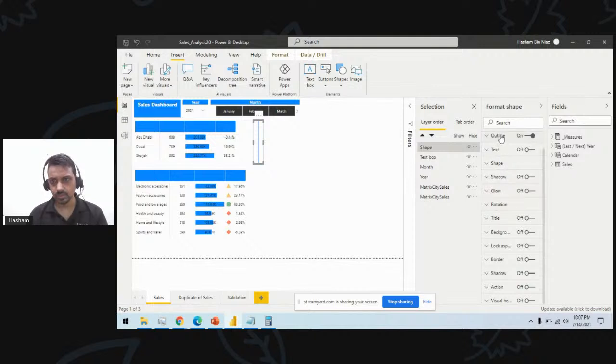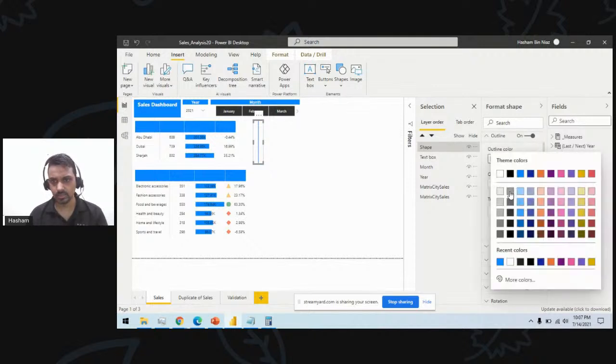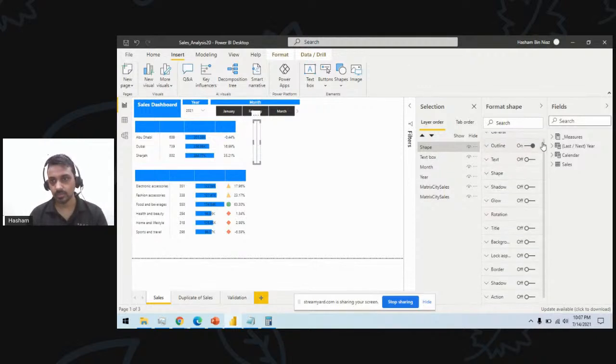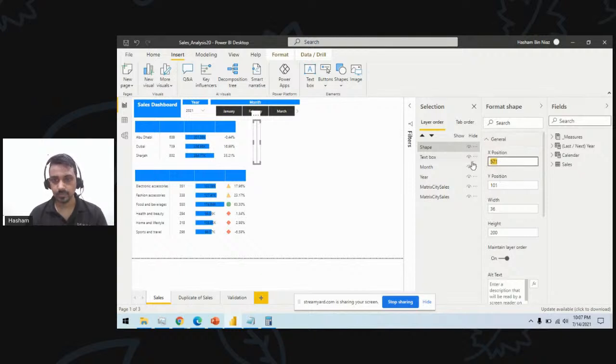This is going to be my outline, and the line color should be gray. So this is my section part. 570, 100, 600.